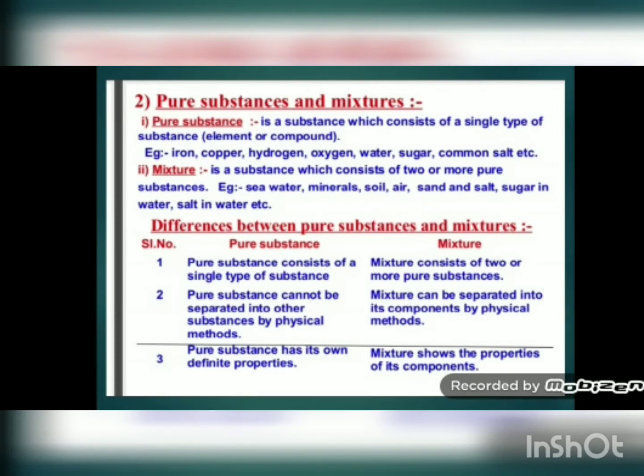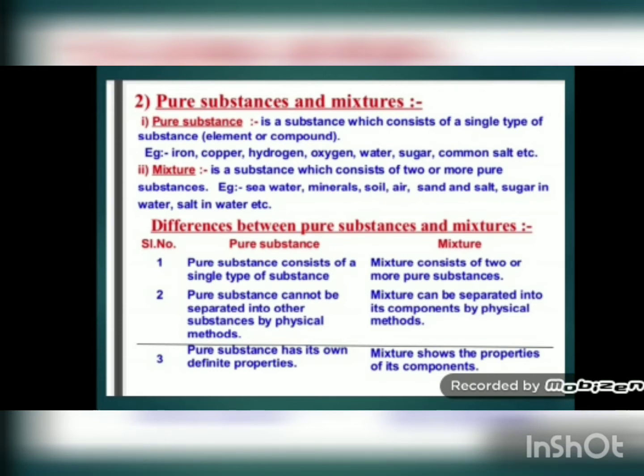In the same way, water. Water means H2O. Although it consists of two different atoms, hydrogen and oxygen, the entire composition of water consists of H2O molecules only. Wherever you go and see water, it will be only H2O, and this hydrogen and oxygen cannot be separated by any physical method.